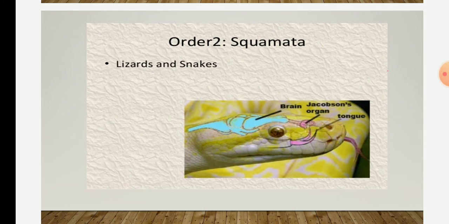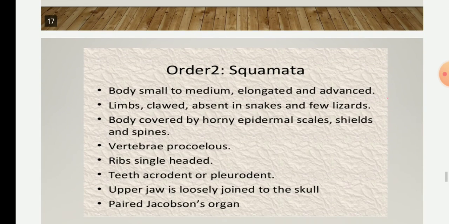A single temporal vacuity will be present in lizards, whereas in snakes the temporal vacuity will be absent. Here also the teeth are acrodont, and the quadrate bone is movable and articulates with the skull.